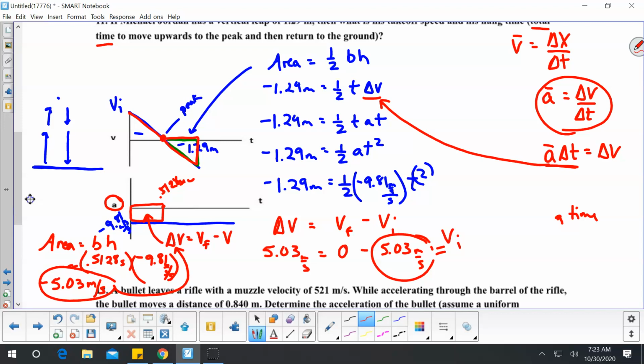So that should be two problems that get you started with working with these on this sheet. I would recommend you do these graphically, that you sketch the graph and then use the area, the slope, and any other information to solve. You should know the area of a triangle and a rectangle. You should know those equations. That should be nothing new.